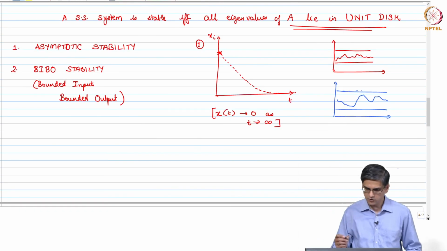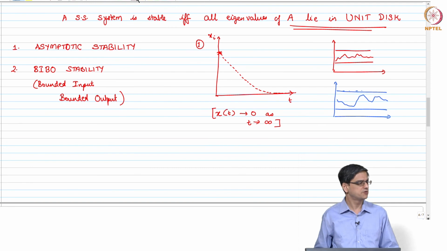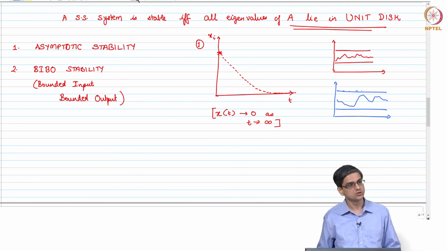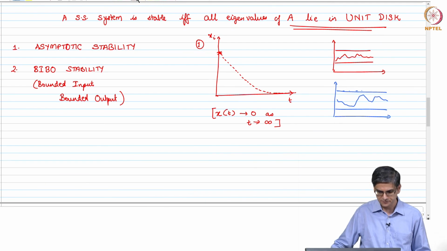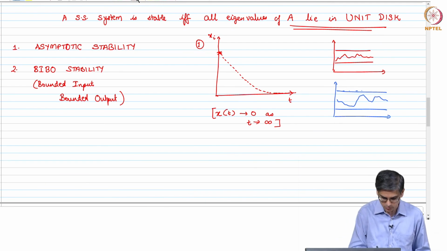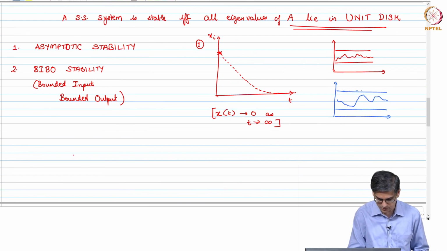The criterion for asymptotic stability is what I talked about earlier. I will come to BIBO stability a little bit later. I will talk about another concept called controllability and then come back to BIBO stability. I do not need to do that, it would just be easier to talk about BIBO stability then. Okay. The requirement for asymptotic stability is what I talked about earlier. Okay. You need to have your eigenvalues